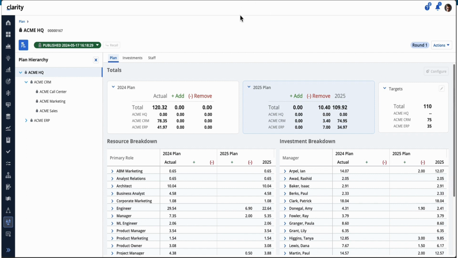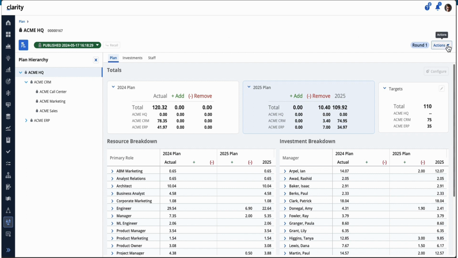You can't open this back up, so what you can do is start a new round. When you start a new round, it's going to copy the whole plan hierarchy and the values, your adds and removes, and your targets to a whole new plan hierarchy.